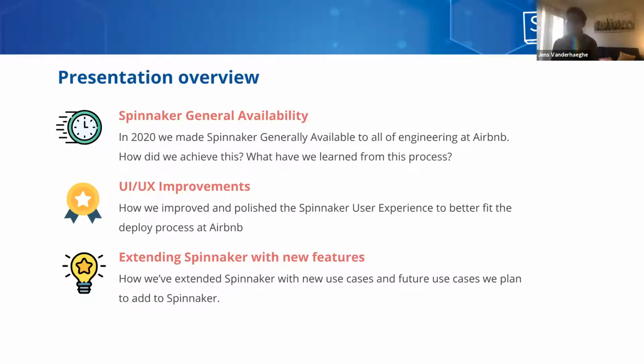We'll also talk about some changes that we've made to Airbnb. We've made a lot of UI and user experience changes. We will talk about how we improved and polished the Spinnaker user experience to better fit some of Airbnb's internal processes. And then we'll also talk about some other new features that we added. We've really extended Spinnaker to our own liking, and we would like to talk about some of these use cases that we've run into and how we've adapted Spinnaker to work better for Airbnb.